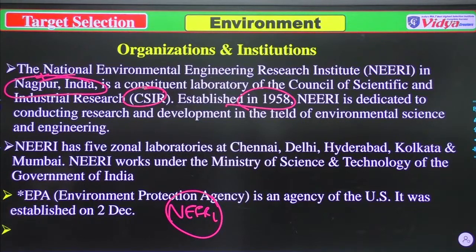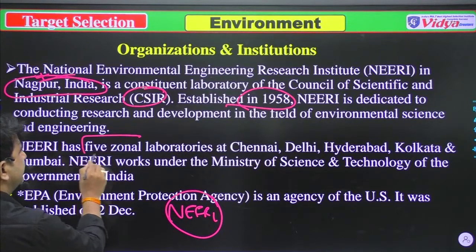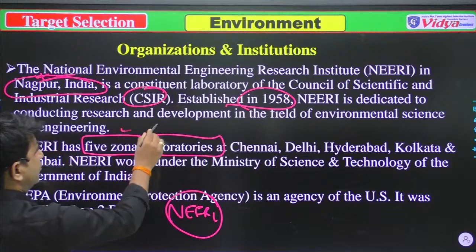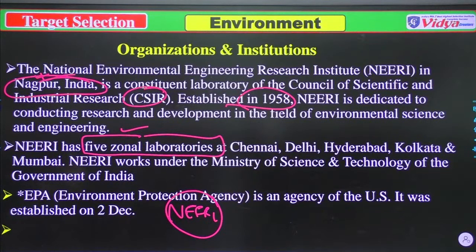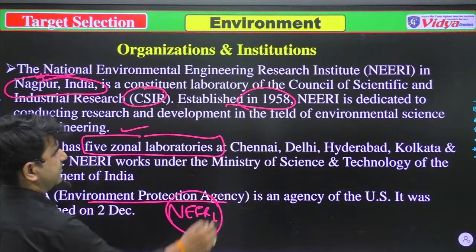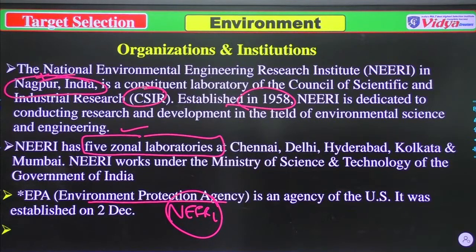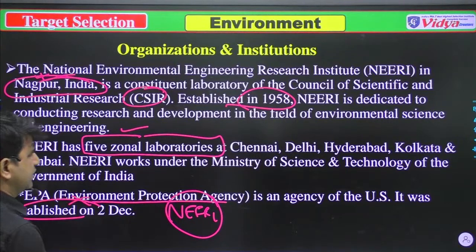Next, it has 5 zonal laboratories: Chennai, Delhi, Hyderabad, Kolkata, and Mumbai. And next is the Environmental Protection Agency, an agency of the US, established on 2nd December. That's not important.